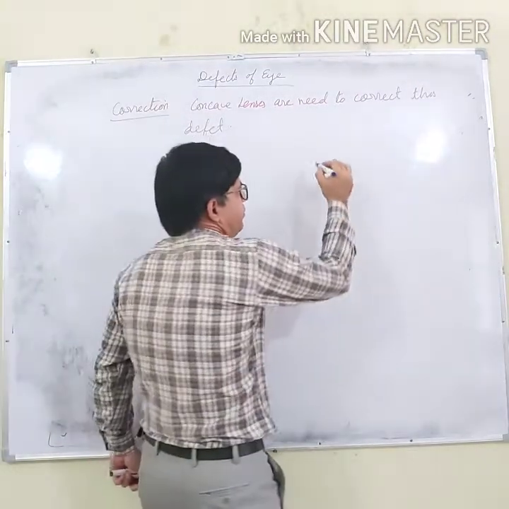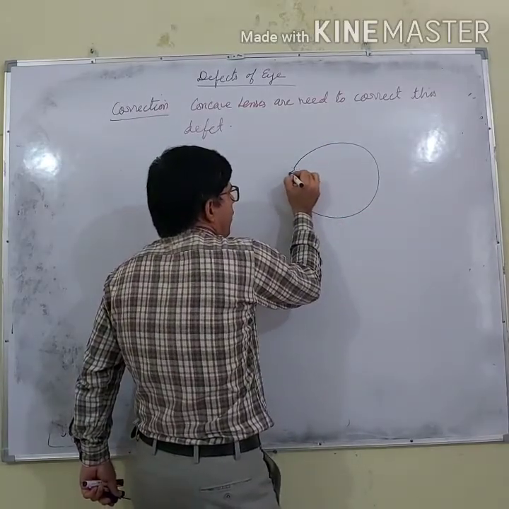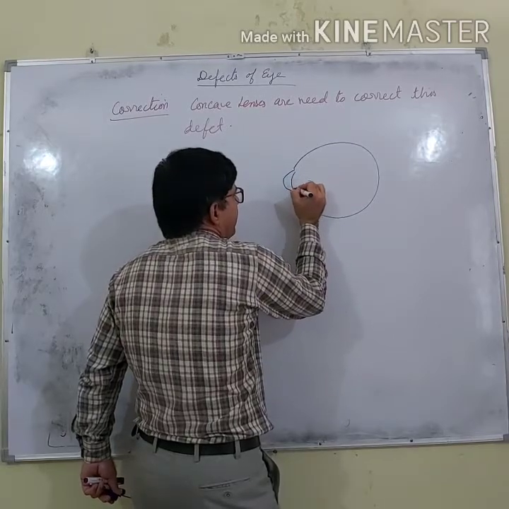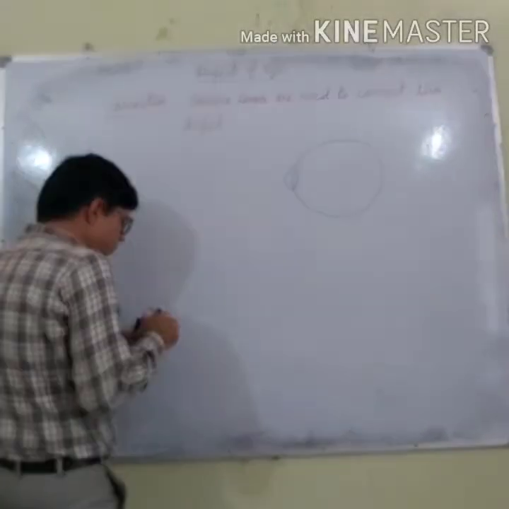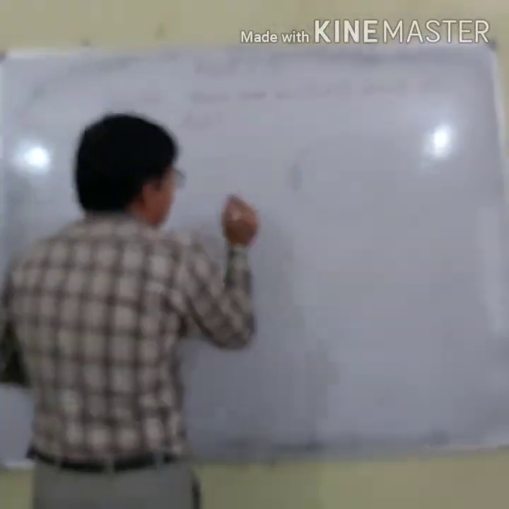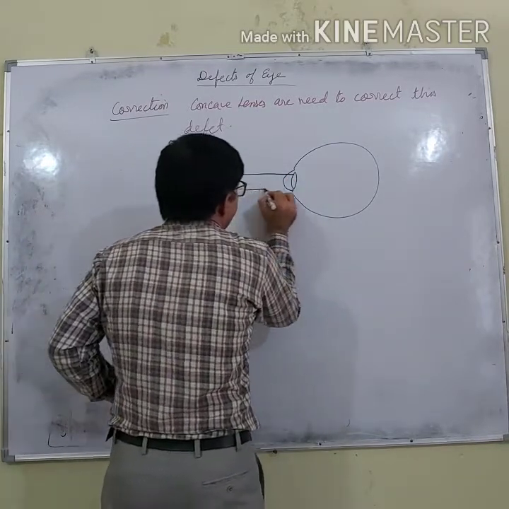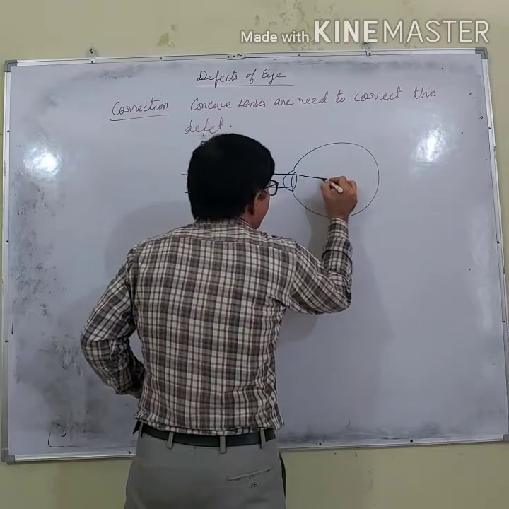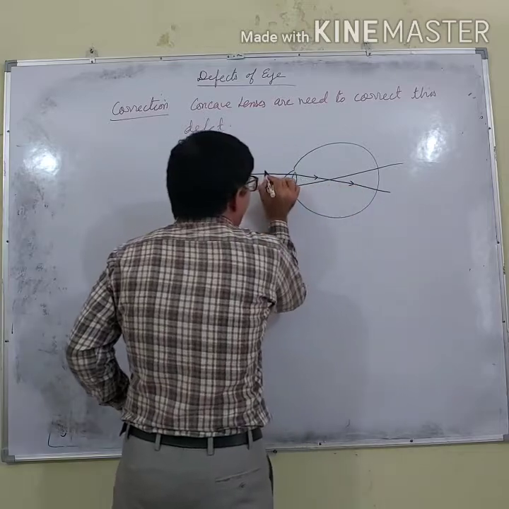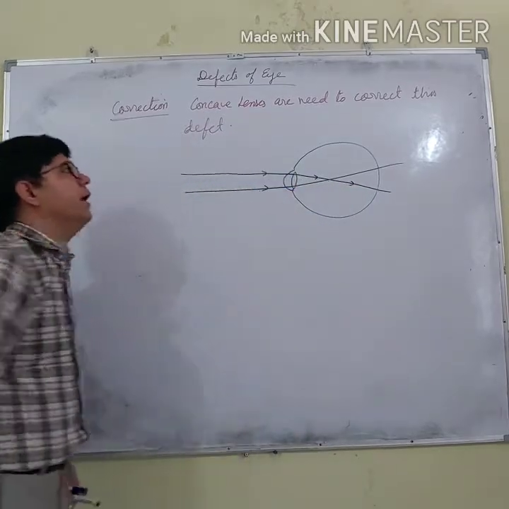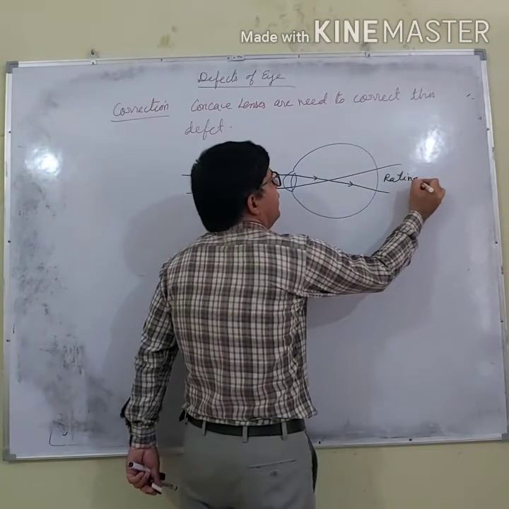Let us say again this is the eyeball and here we have the eye lens. What's the problem? The problem is that far away objects cannot be seen clearly. What does it mean? The image is formed before the retina. This is the retina.